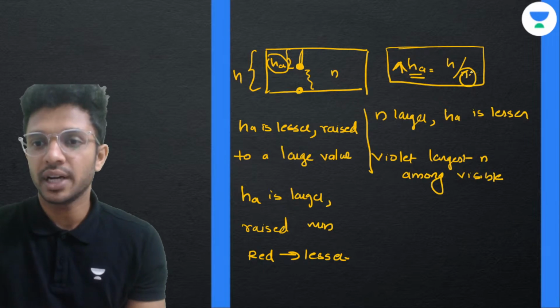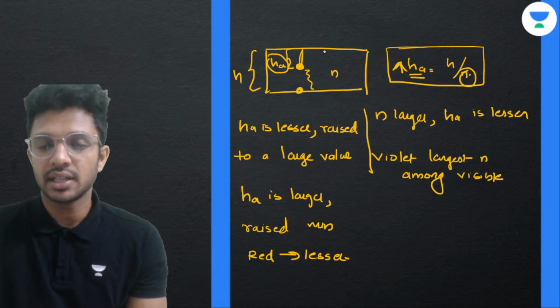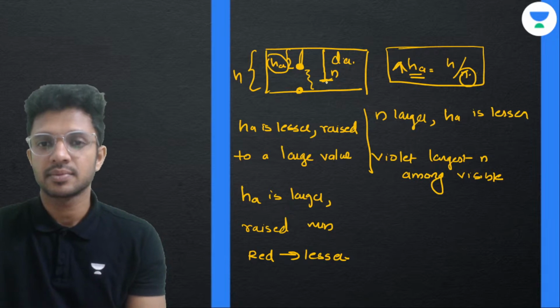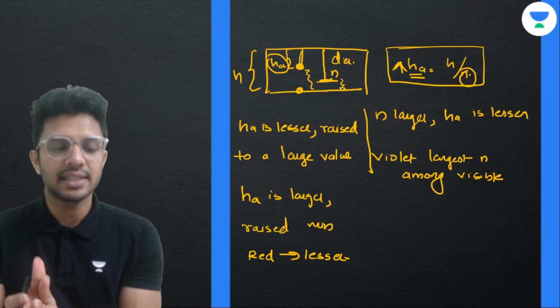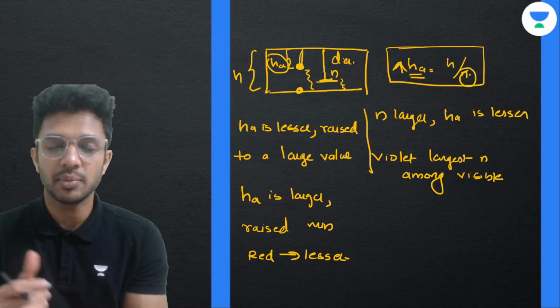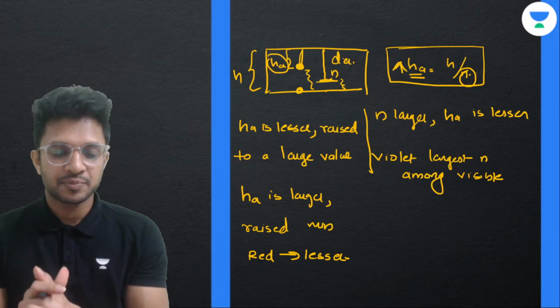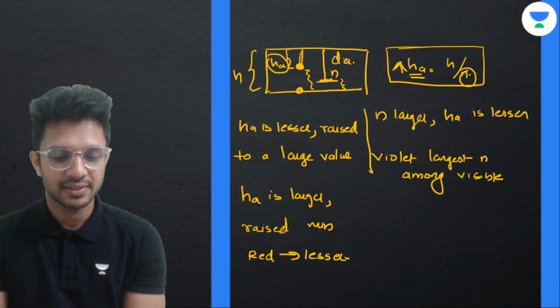So for red, n is lesser, so apparent depth is larger. That means red is formed at a larger apparent depth. So if the final image is formed very close to the bottom surface, we will say that the raise made to the image is very less there. Did you understand? Yes?